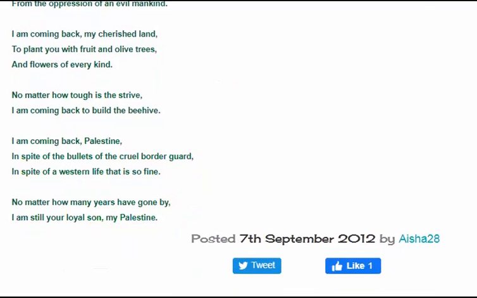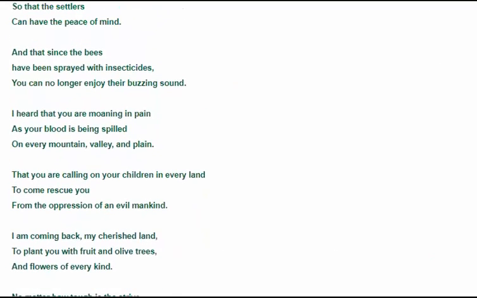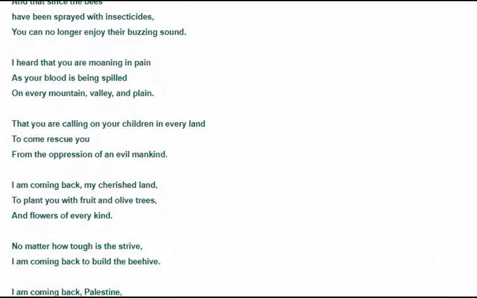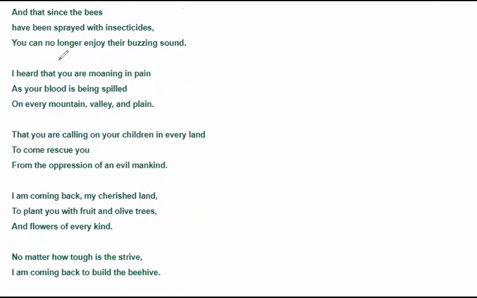Then we come to personification. Although Home Thoughts from Abroad does not have personification, this poem does. The personification in this poem is over here. I heard that you are moaning in pain. Who would moan in pain? A human, isn't it? And he is talking about his country. Okay, the poet is talking about his country, but over here, that country is being personified.